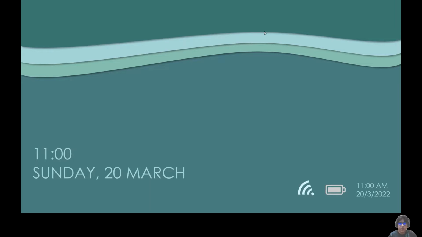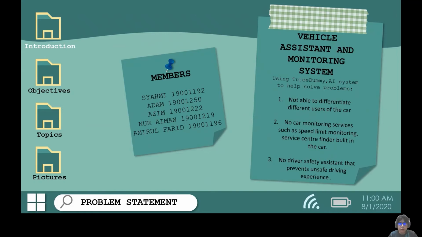So actually we are group 8. Before I proceed with the topic of our presentation, I want to briefly introduce my members. First is Muhammad Syahmi, next Muhammad Adab, and then Muhammad Azim, Nur Aiman Qamarina, and me, Amirul Farid.